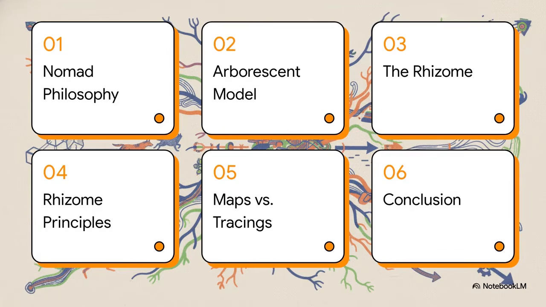Here's our quick roadmap for today. We'll be looking at the nomad philosophy, the arborescent tree model, the concept of the rhizome, its 6 core principles, the clash between maps and tracings, and finally, a conclusion on finding your plateau.